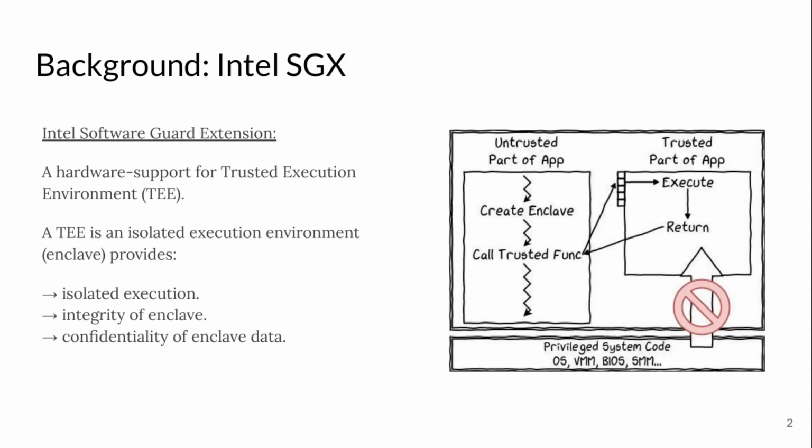I am going to start with some background on Intel SGX. Intel SGX is a hardware support for trusted execution environment, also known as TEE. The TEE concept basically separates a system into two parts, trusted enclave and untrusted system. Intel SGX handles memory isolation of trusted enclave so that the untrusted system could not manipulate the enclave behavior directly. This gives integrity and confidentiality support to the enclave.